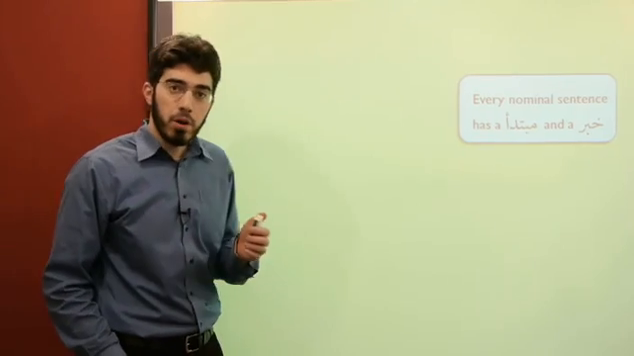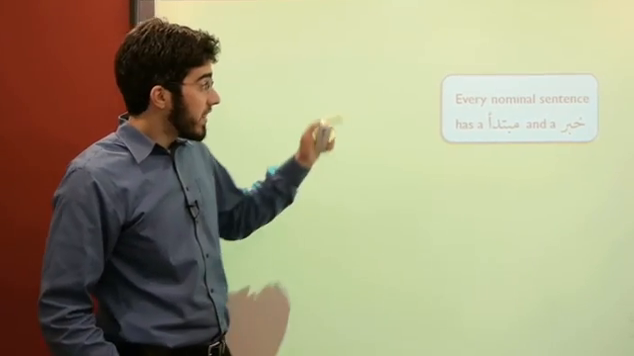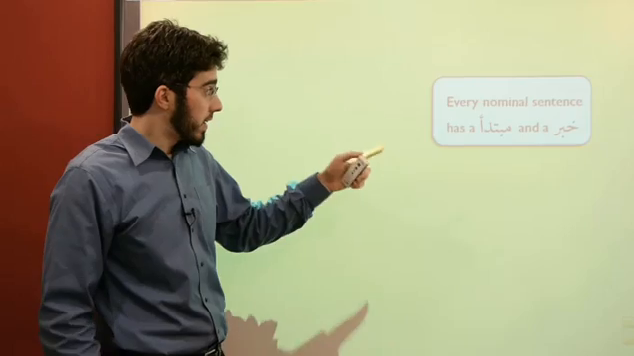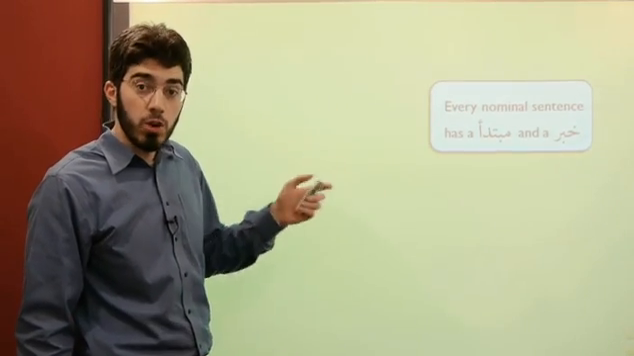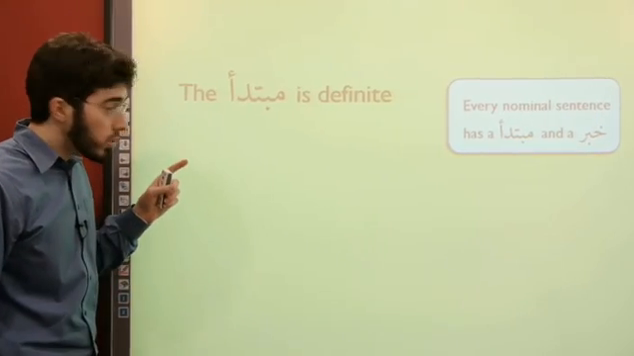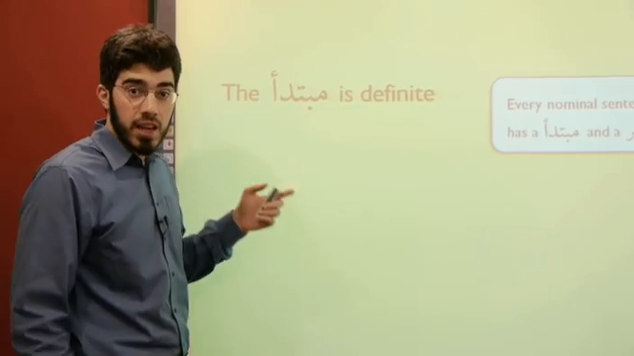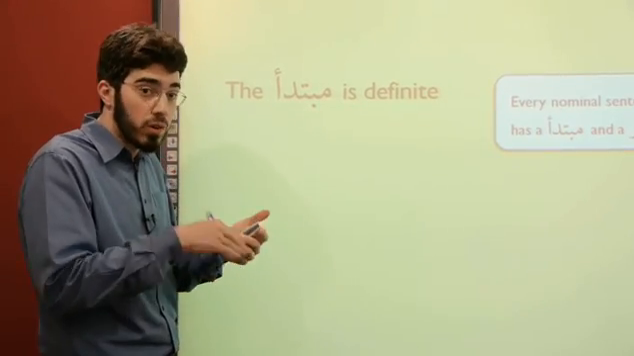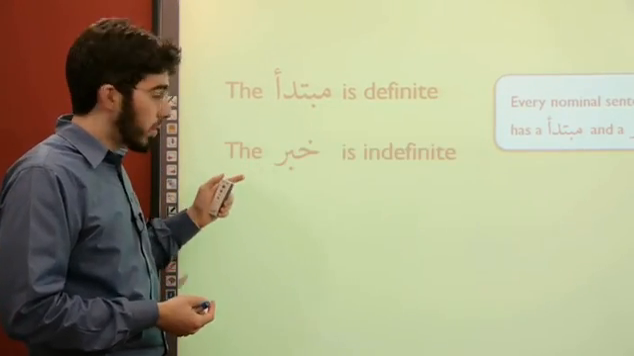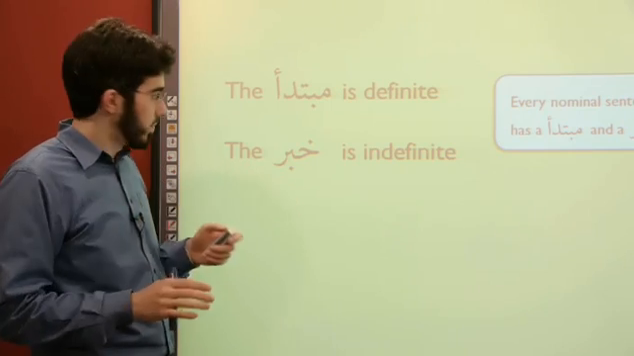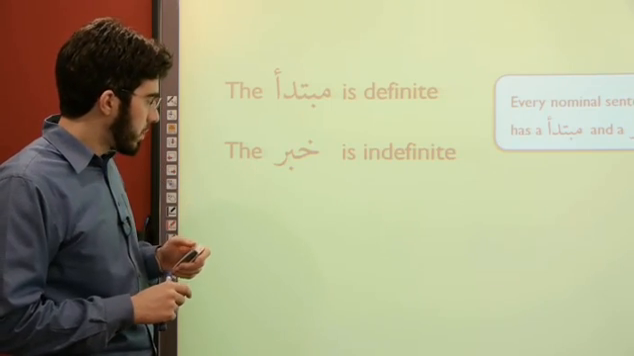Alright. Important point for a Jumla Ismiya. Every nominal sentence, i.e. every Jumla Ismiya, has a mubtada and a khabar. The word mubtada, of course, means subject, and khabar means predicate. The rules of the Jumla Ismiyas are as follows. The mubtada must be definite. That could be either being a proper name, idafa, or having alif and lam. And the khabar is indefinite, as none of those things. Very good. Let's put it together.